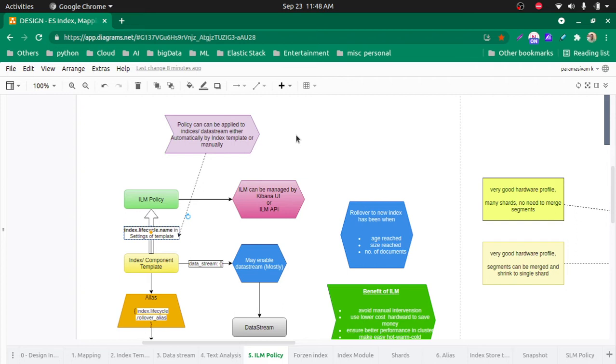Then there is the number of days: how many days an index should last, or if you want a new index every day, you can create that also. So there are three criteria for rollover: the maximum age in days, the size, or the document count. These are the three criteria we can use to manage the index effectively by using ILM.